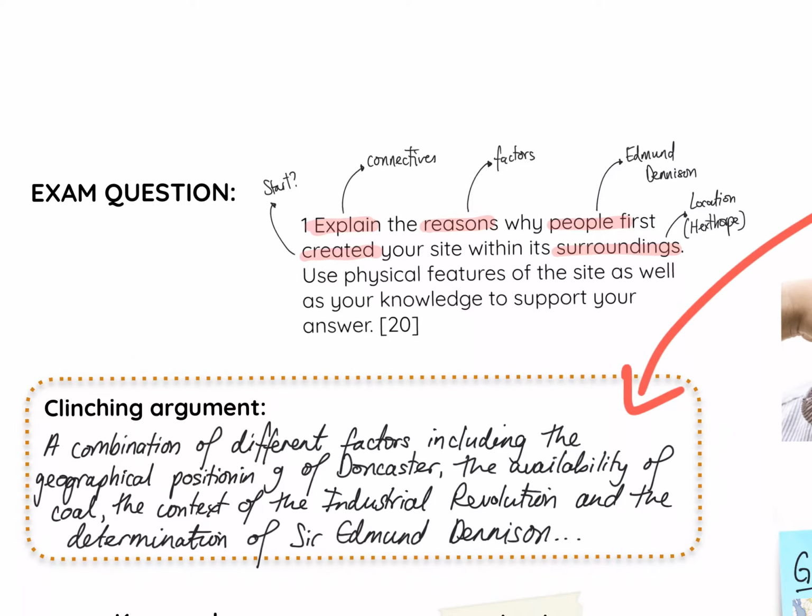We've got a clinching argument here, and the clinching argument is essentially the main key points that run throughout this answer.